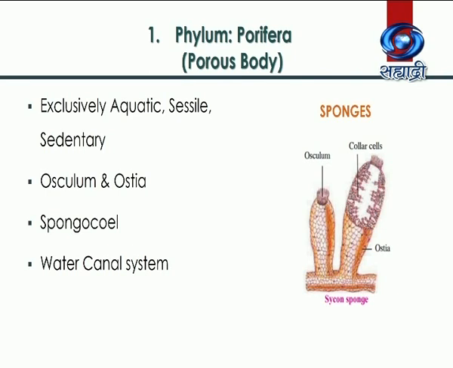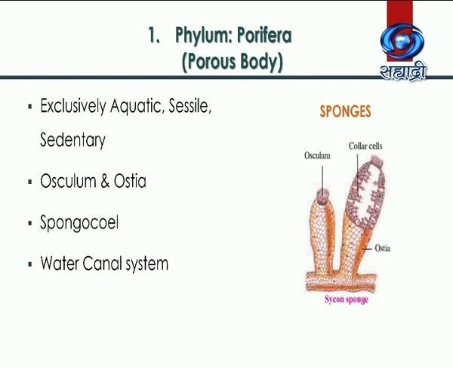Presence of water canal system is one of the important features of this phylum. In this system, water enters into the body through ostia and is removed through osculum. Meanwhile, nutrients get absorbed.